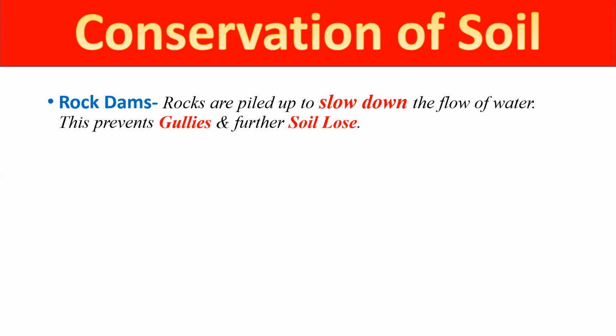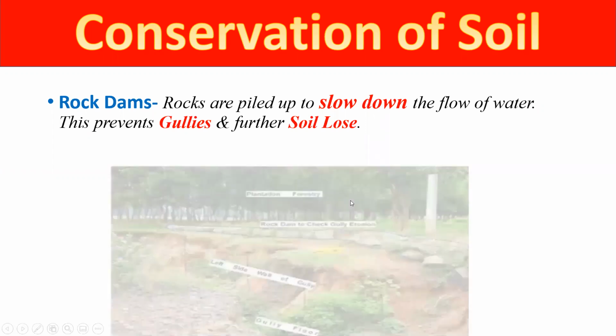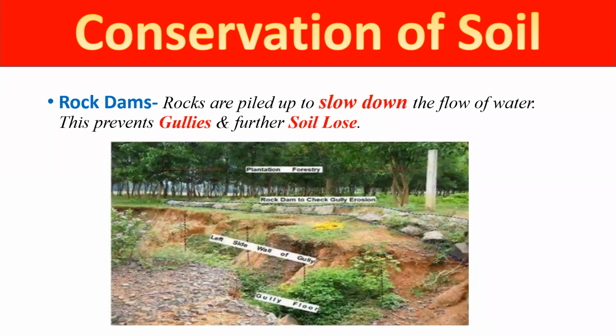What does gully erosion mean? Sometimes the water creates deep cracks in the earth's surface, in the soil, in the ground. This is called gully erosion. Right, students? Now you can see there is a rock dam. Now the water flows there, it reduces the flow of water, and so the erosion may be very less.